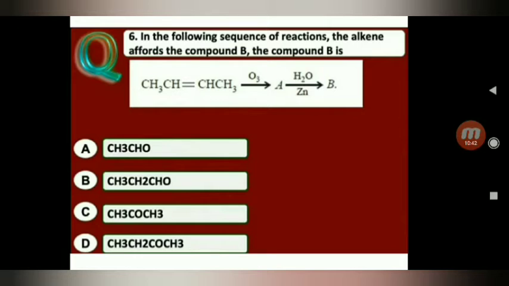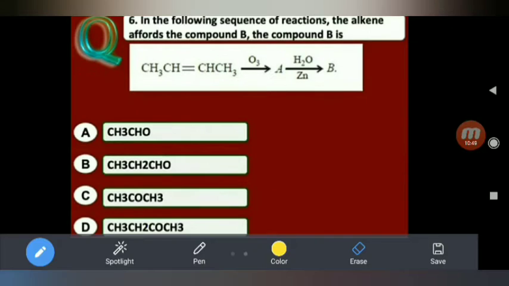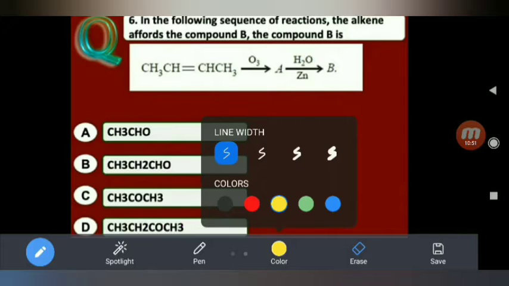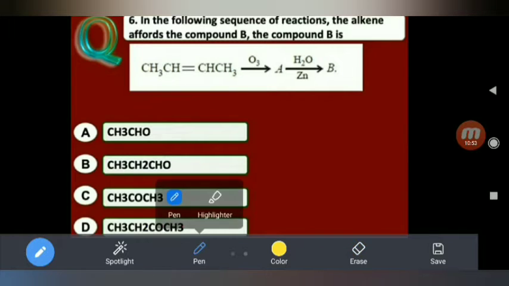Generally, in this ozonolysis the product is very simple: you break here, you add one oxygen here, one oxygen here. So the product is CH3CHO, CH3CHO, 2 moles of acetaldehyde.